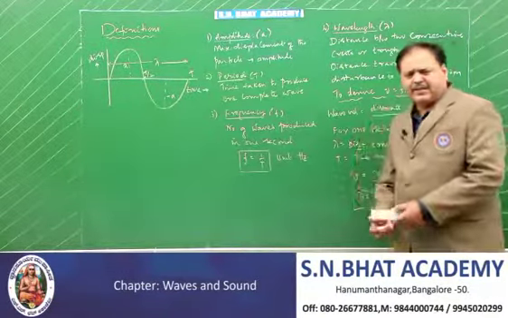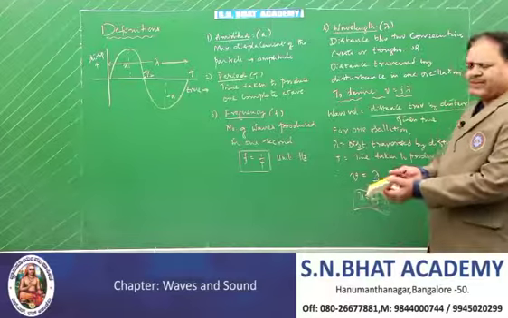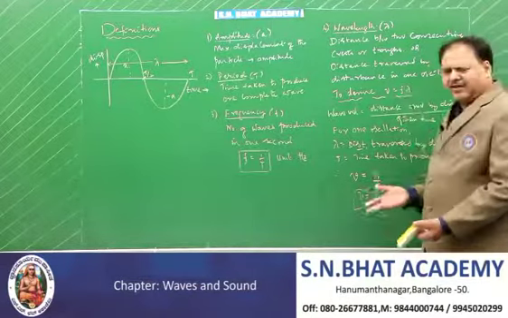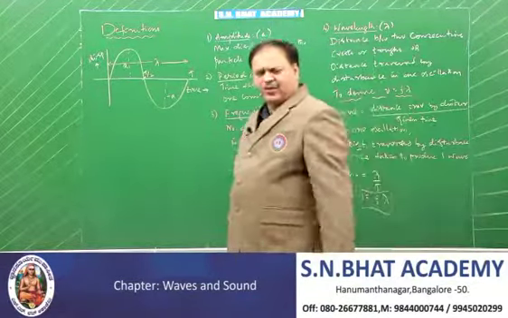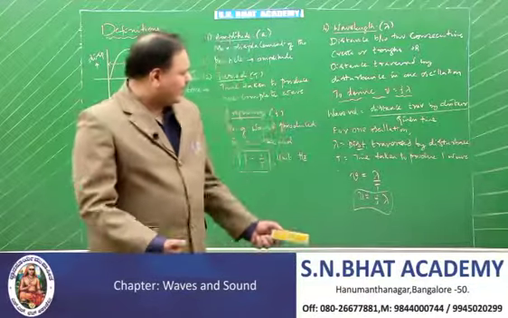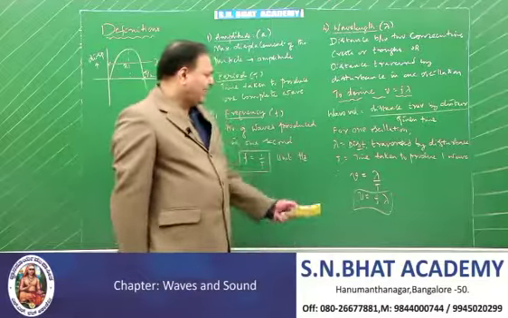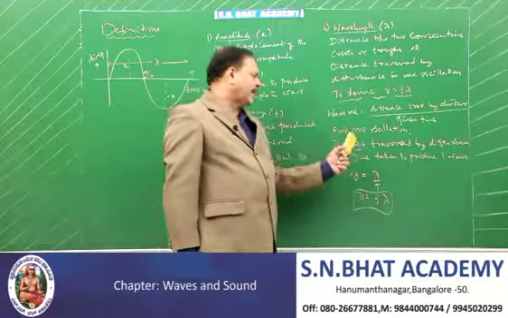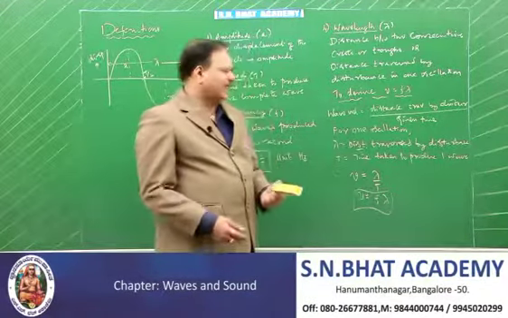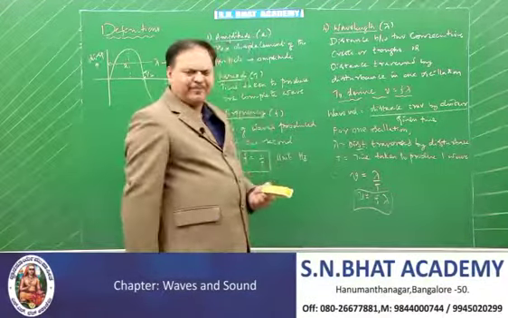Whatever may be the syllabus or whatever may be the things, if you come for the wave to derive this equation, V is equal to F lambda. This is the logic. Wave velocity is equal to distance traversed by the disturbance in a given time. You consider for one oscillation or to produce one wave, both are one and the same. Lambda is equal to distance traversed by the disturbance.